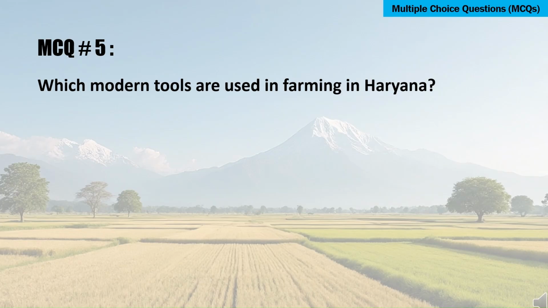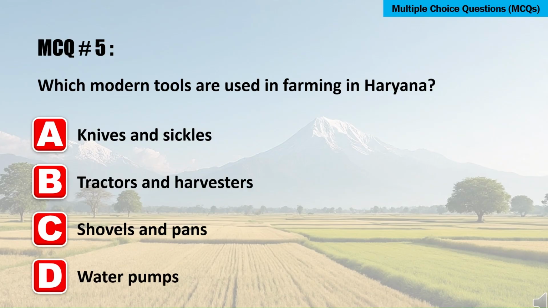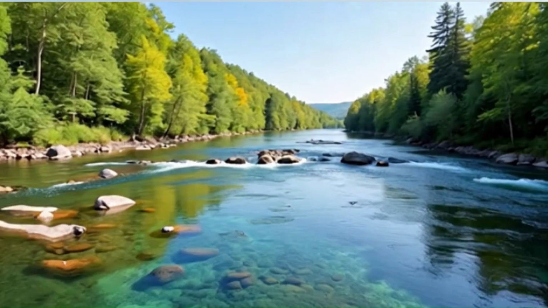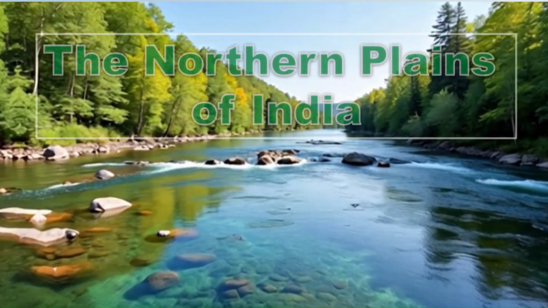Which modern tools are used in farming in Haryana? Option A. Knives and sickles. B. Tractors and harvesters. Option C. Shovels and pans. Or D. Water pumps. The correct answer is B. Tractors and harvesters.